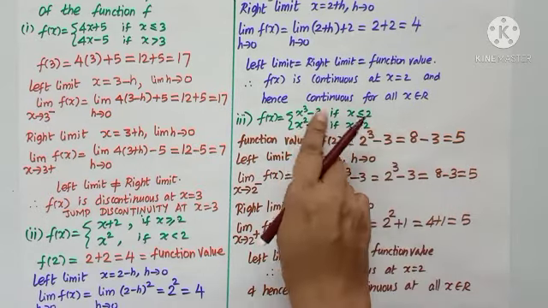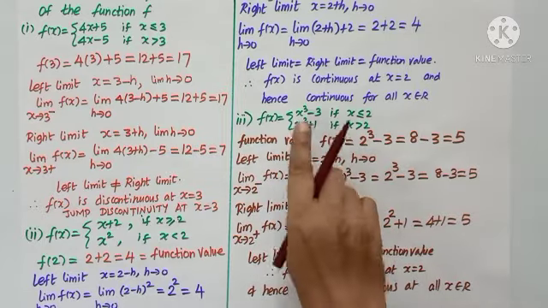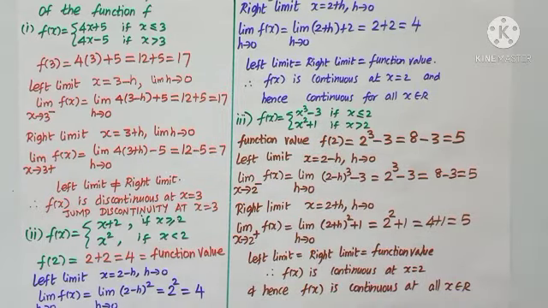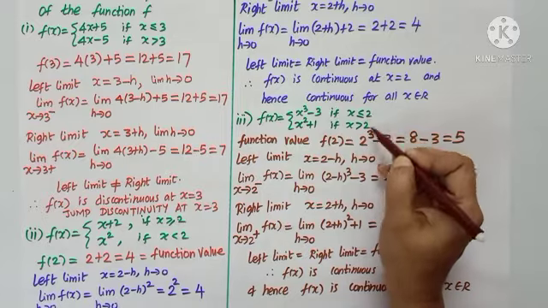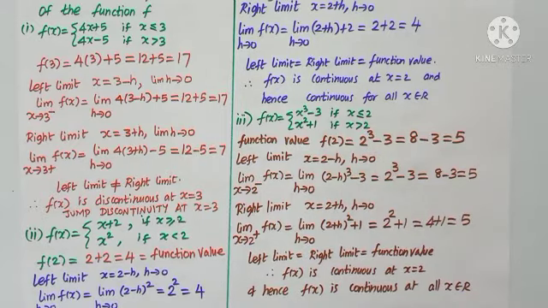And we know being polynomial functions, they are continuous at all other points. Only thing to check is at x is equal to 2. As we conclude, f of x is continuous at x is equal to 2. We can declare f of x is continuous at all x belonging to R.